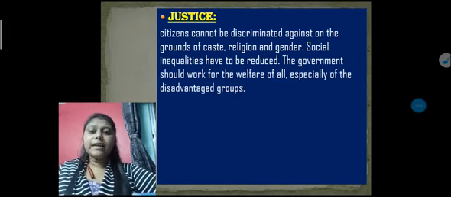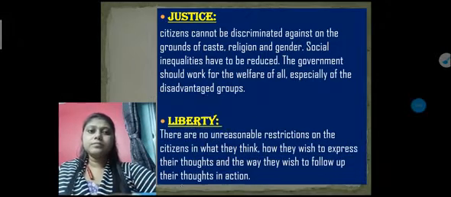And where the government reduces the inequalities from the society. So this is known as justice.